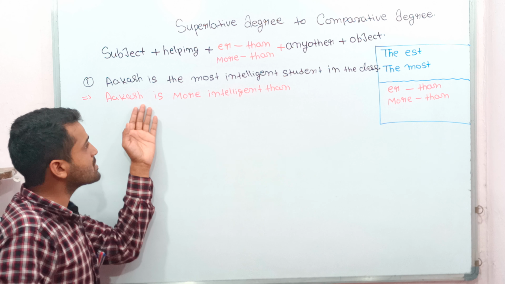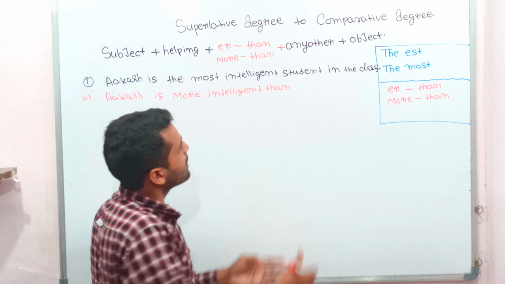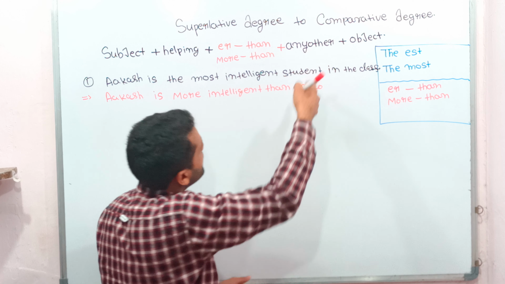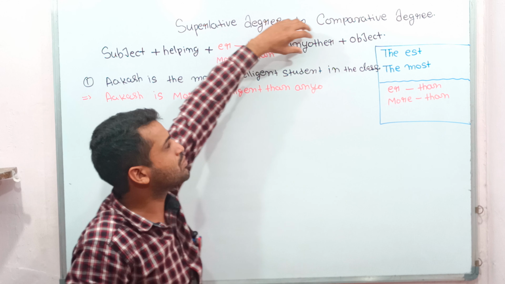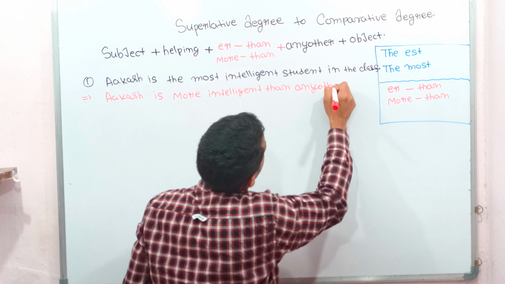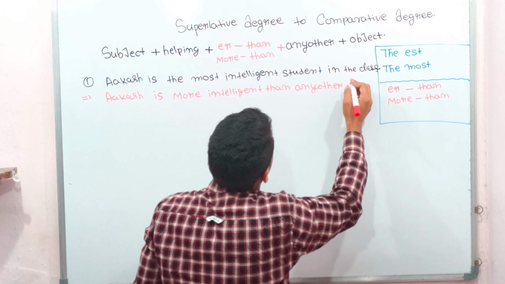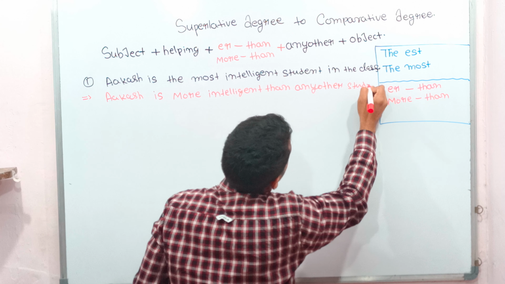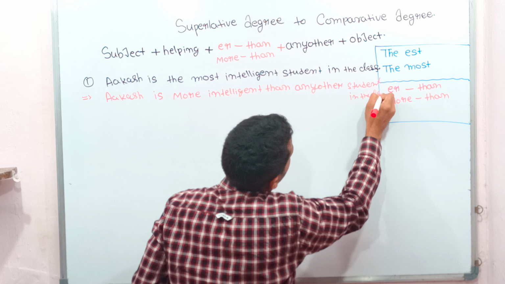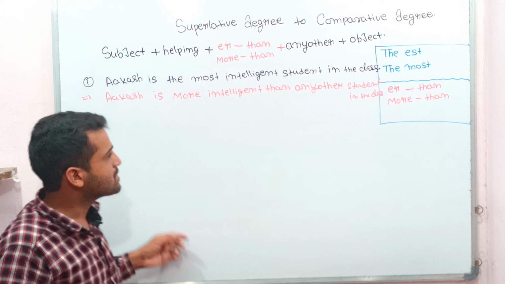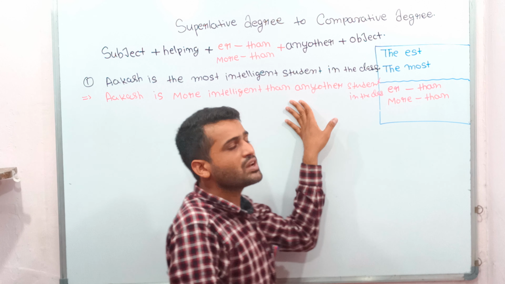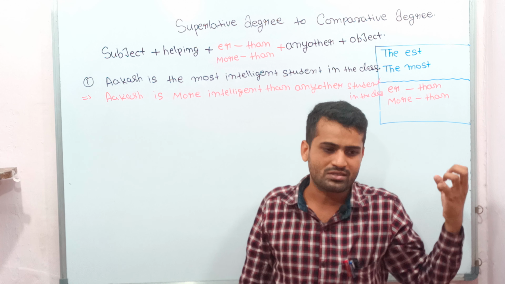After writing "Akash is more intelligent than", write "any other student in the class". This will be our answer. Akash is more intelligent than any other student in the class.